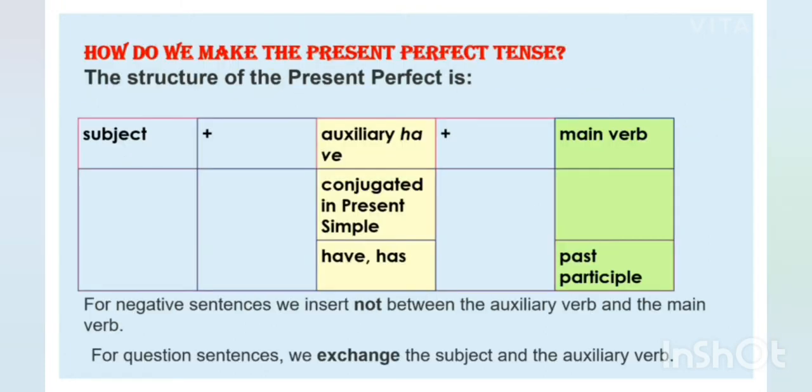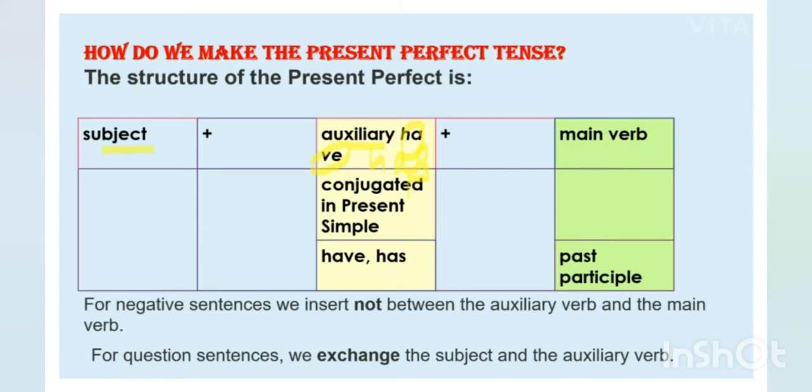Fine. Now, what is the structure? How do we form the present perfect tense? So students, for this, first of all, the subject will come at first place. Then comes the auxiliary verb, that is have and even has also. Fine. You can write has also here. So auxiliary verb means has, have. So in present perfect tense you use an auxiliary verb, and which is that?